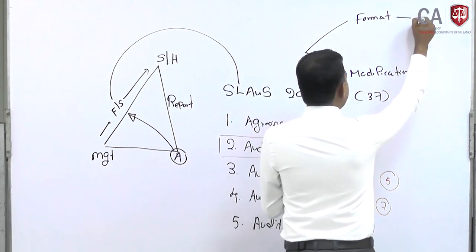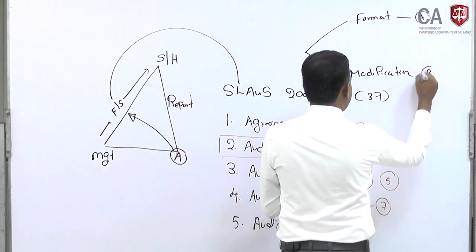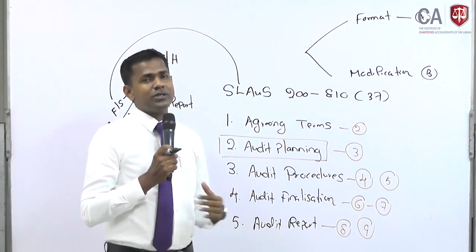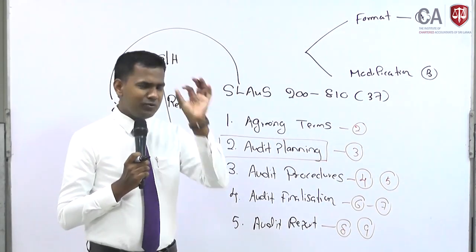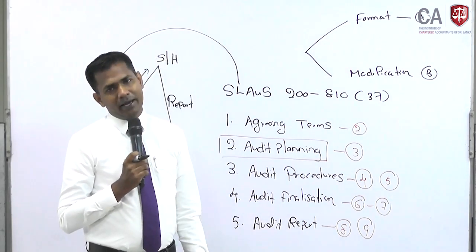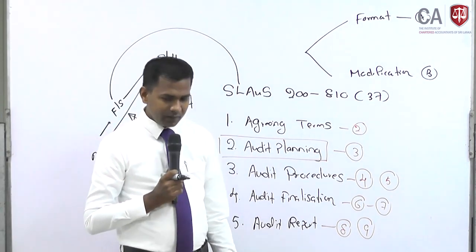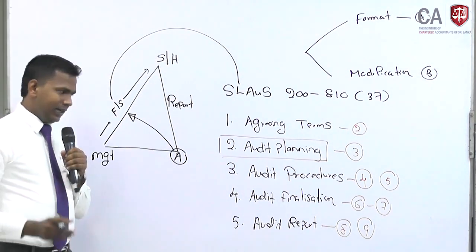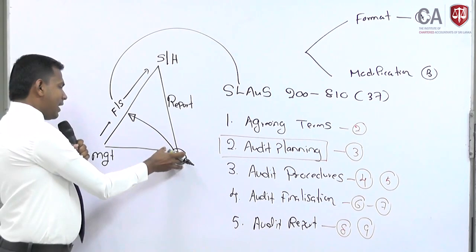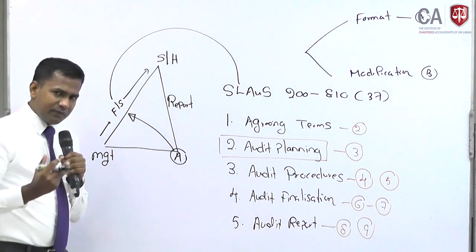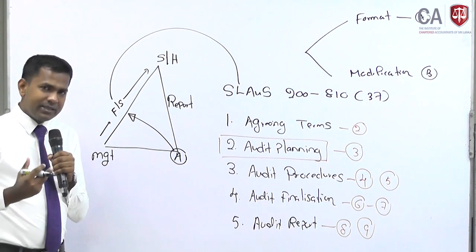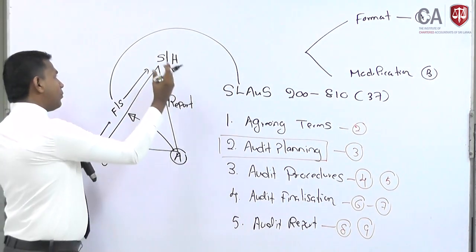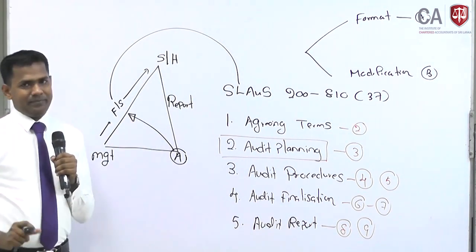This will be part A, this will be part B. Mostly, your examination questions are from the modification part of the audit report, where you need to have a thorough understanding of that particular section. So now look at here. The auditor, after evaluating all the sufficient and appropriate audit evidence he gathered, is going to give a report to the shareholders at the end of the day.